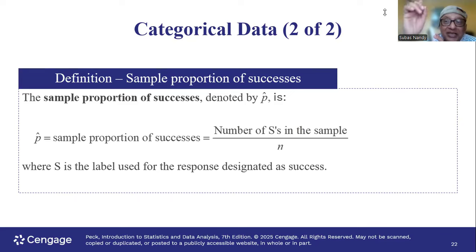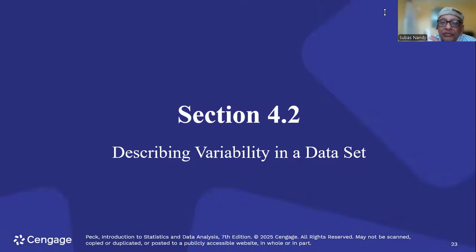Success in this case is white cars. Color of car is white. Why? Because I arbitrarily defined it as such. My proportion of success, my success, is the color of the car is white.